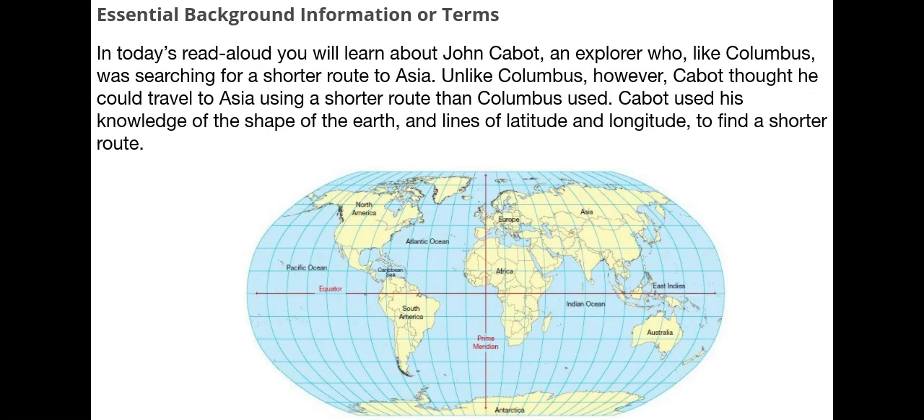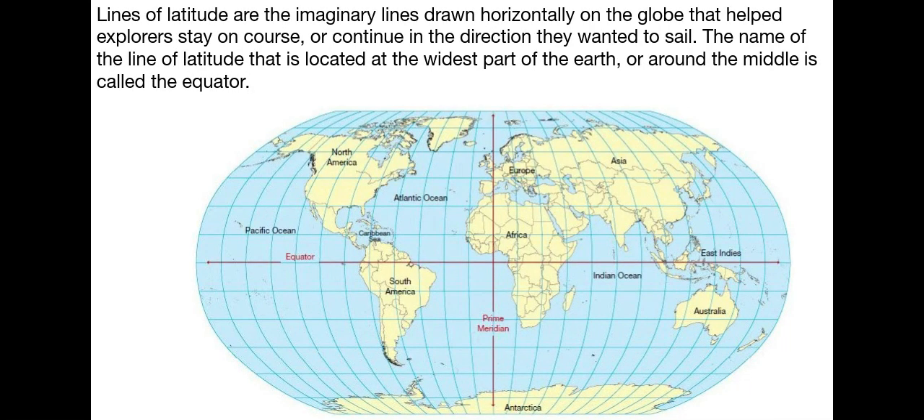In today's Read Aloud, you'll learn about John Cabot, an explorer who, like Columbus, was searching for a shorter route to Asia. Unlike Columbus, however, Cabot thought he could travel to Asia using a shorter route than Columbus used. Cabot used his knowledge of the shape of the earth and lines of latitude and longitude to find a shorter route. Lines of latitude are the imaginary lines drawn horizontally on the globe that help explorers stay on course and continue in the directions they want to sail.